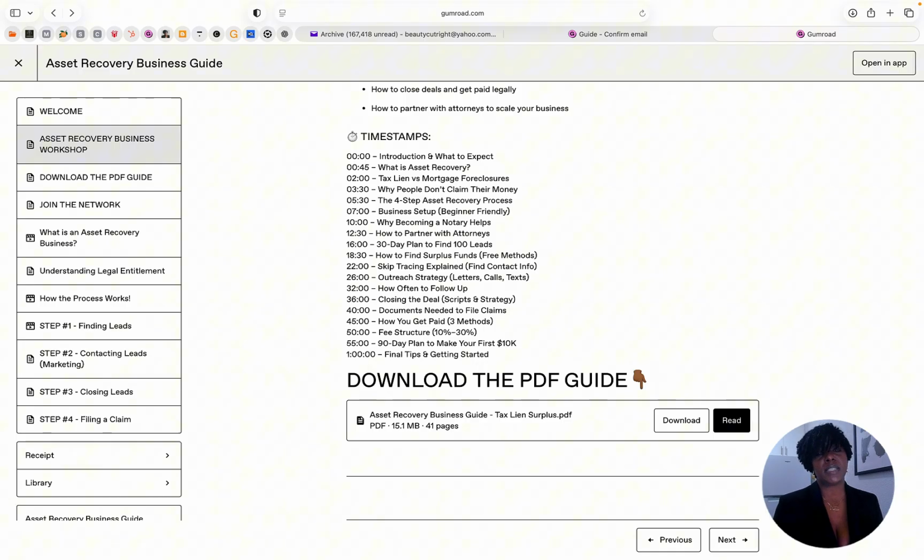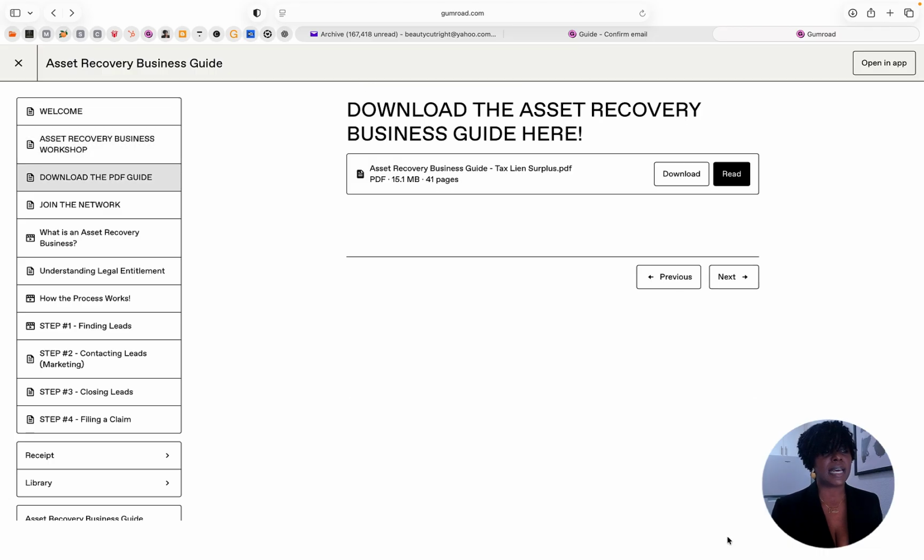Now, there are 2 ways that you can go to the next page. You can do that from the left-hand side, which is the menu, and the next page is download the PDF. You can click there, or when you scroll down, you'll see next and previous. You can click next and it will take you to the next screen, and you'll notice that it will highlight and gray over into the left side.